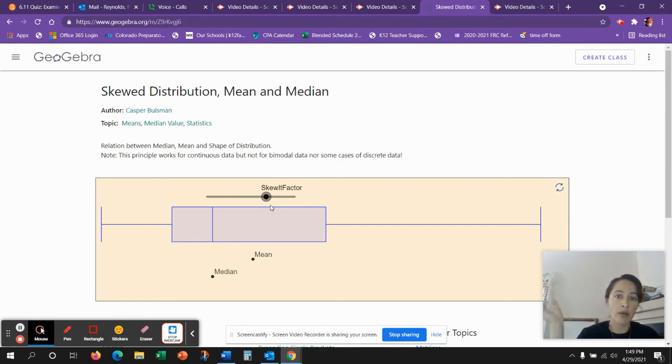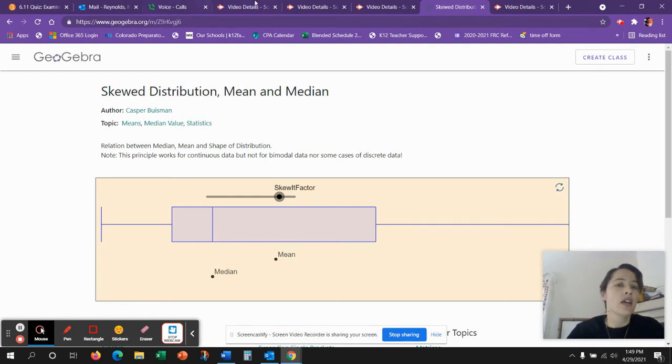But now we throw in Mrs. Reynolds' age, or we throw in some of our other teachers' ages, in our 30s and our 40s. That's going to pull the mean up, whereby the median will still be in the 11 and 12 range, because that's where most of the data is going to be. So the center of the data will still be there.